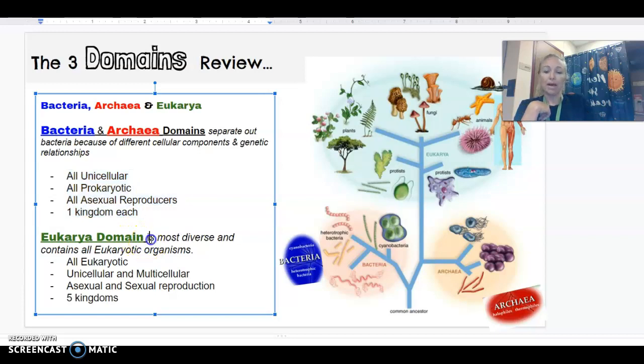Eukarya is that really diverse domain. That's where we have these 4 different kingdoms, and the only thing that they really have in common is that they're all eukaryotic, right? So we have some that are multicellular, some that are unicellular, some that are asexual reproducers, some that are sexual reproducers, some that are autotrophic, some that are heterotrophic, and there's a total of 4 different kingdoms.